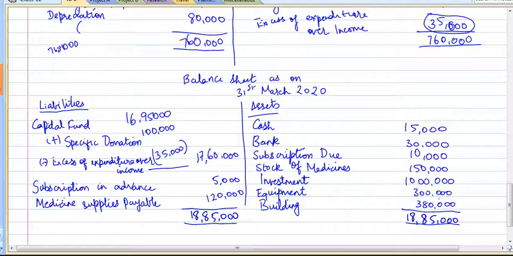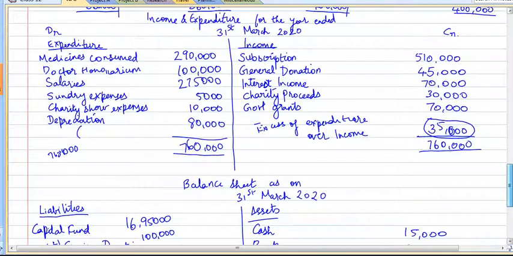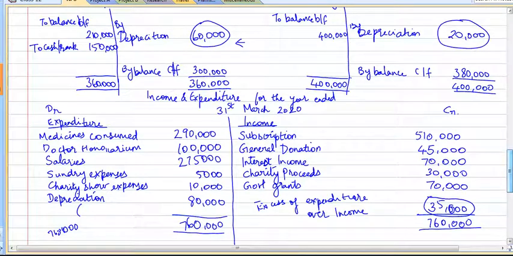So I hope you would have understood the preparation of the income and expenditure account, especially the 3-4 adjustments in specific. The crux is we need to follow the accrual system of accounting while preparing this income and expenditure account.